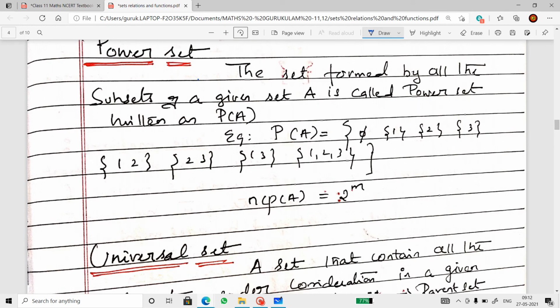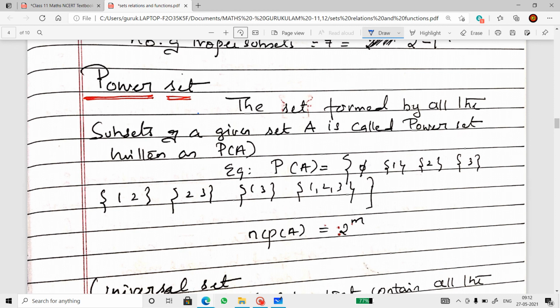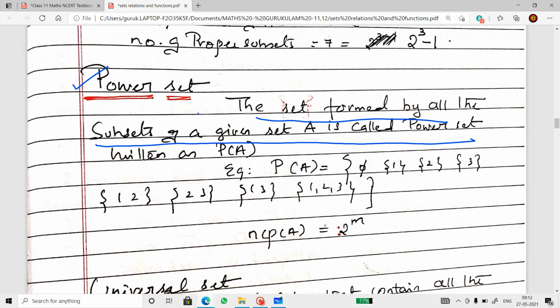Power set. The set formed by all the subsets of a given set is called the power set. Imagine a set is given which contains 1, 2 and 3.